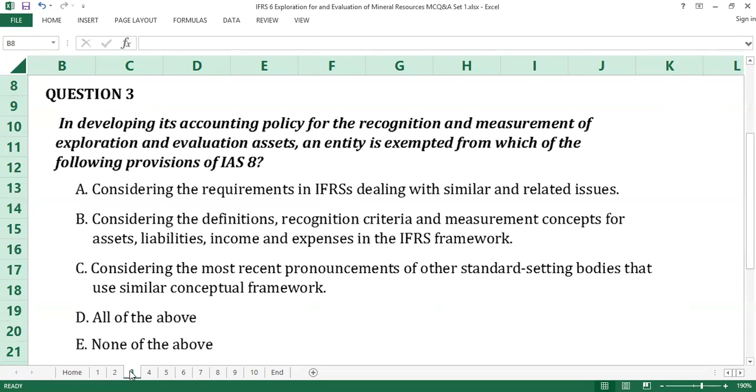In developing its accounting policy for the recognition and measurement of exploration and evaluation assets, an entity is exempted from which of the following provisions of IAS 8? A. Considering requirements in IFRSs dealing with similar and related issues. B. Considering the definitions, recognition criteria, and measurement concepts for assets, liabilities, income, and expenses in the IFRS framework. C. Considering the most recent pronouncements of other standard setting bodies that use similar conceptual framework. D. All of the above. E. None of the above. Time counts.